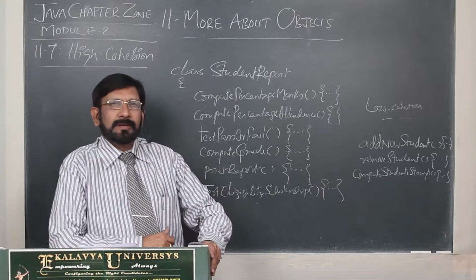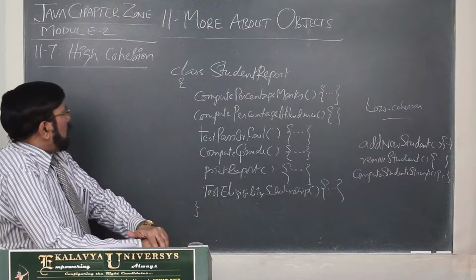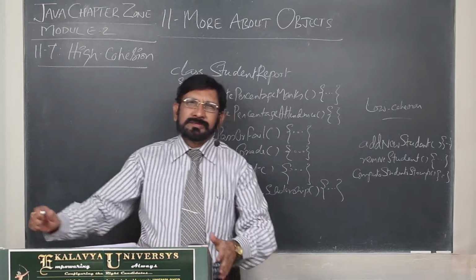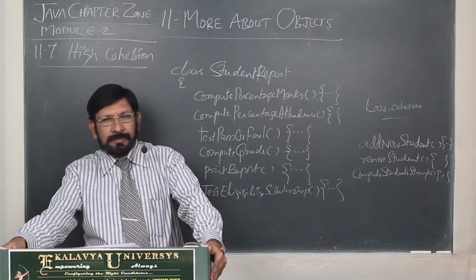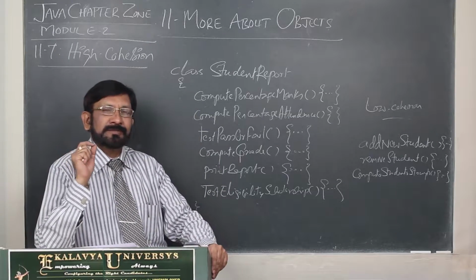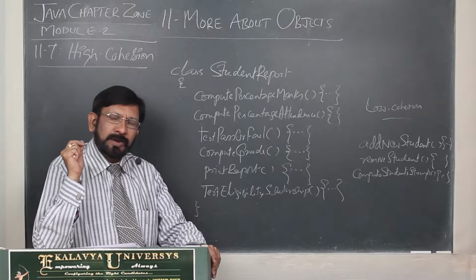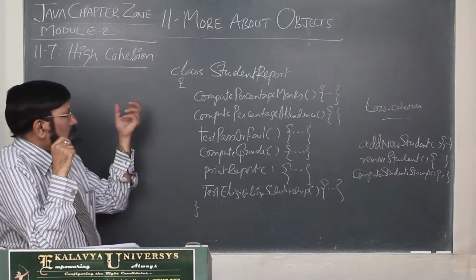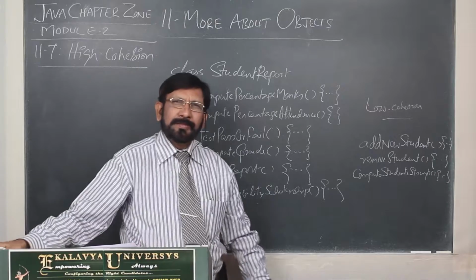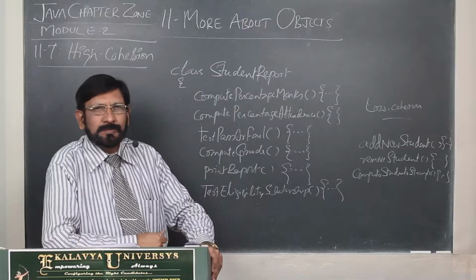Hello friends. Now let us take up the concept number 7, 11.7. High cohesion. Actually, this is a very important principle in object oriented design. When you are designing object oriented programs, you must keep this principle in mind. Generally, in our real life, we adopt it without giving any label to this principle.